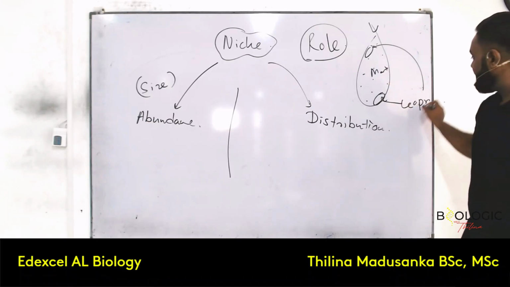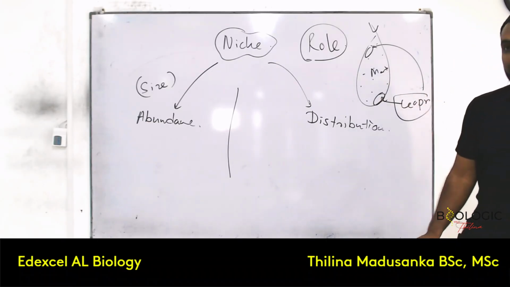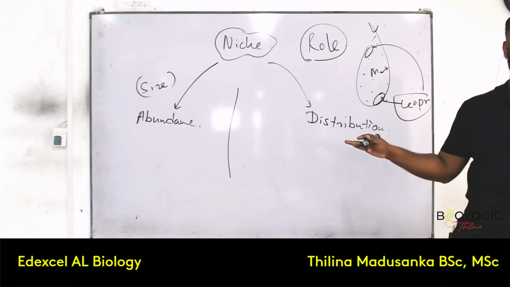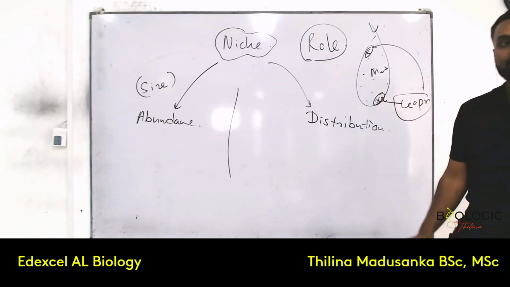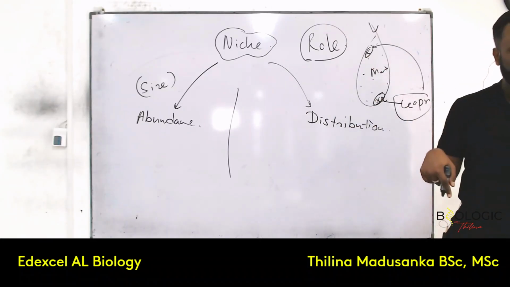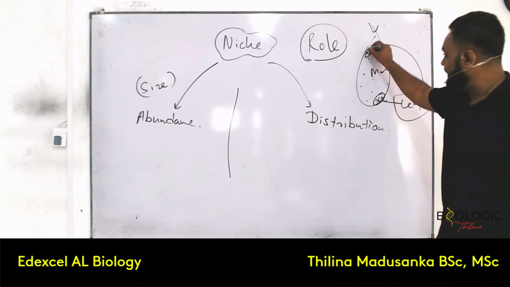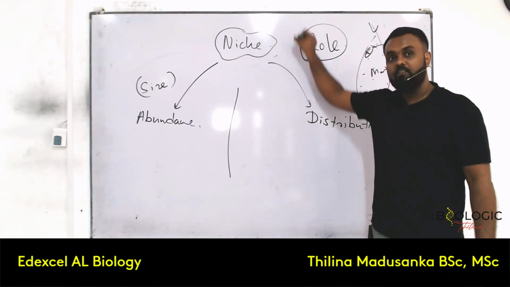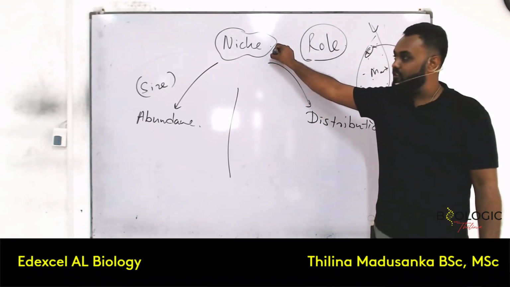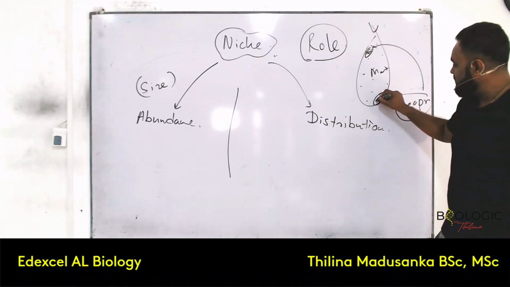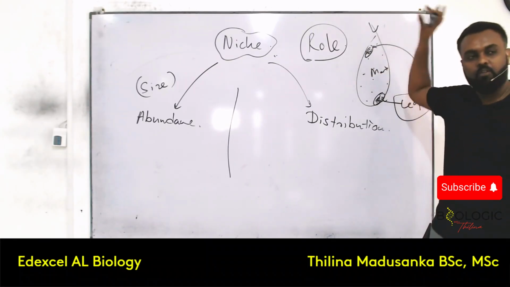Okay, now what is the leopard's niche? Predator. In order to become a predator, what do they need to have? Prey. So these are the places where the prey is available, where the hunting is not prohibited. Because if the leopard comes here and starts hunting here, that's a problem. Right? So their prey are living here. So a niche can be fulfilled if all the factors for that niche are there. Only if all the factors for that niche are there can these organisms survive there. So they are surviving in these two places because all the factors for that niche are present there.